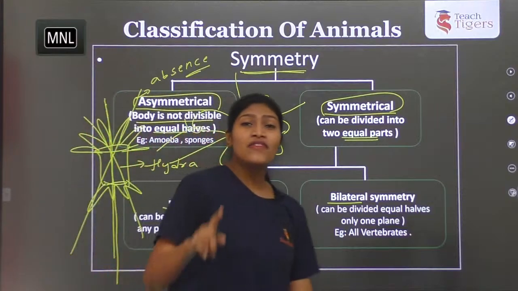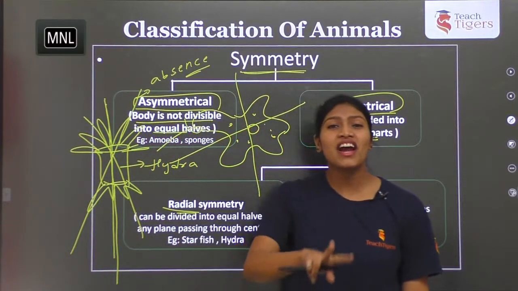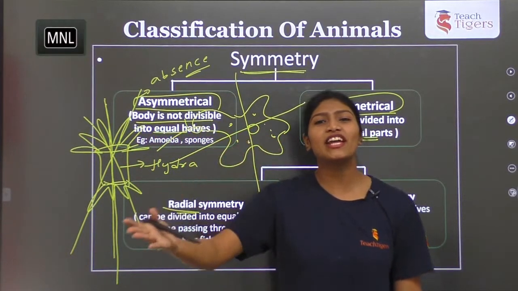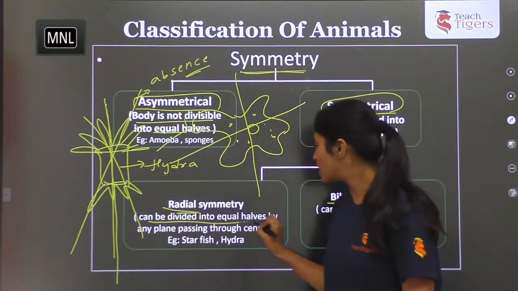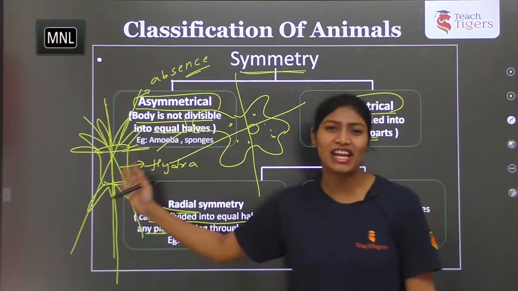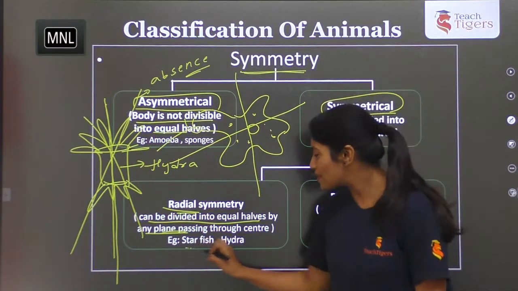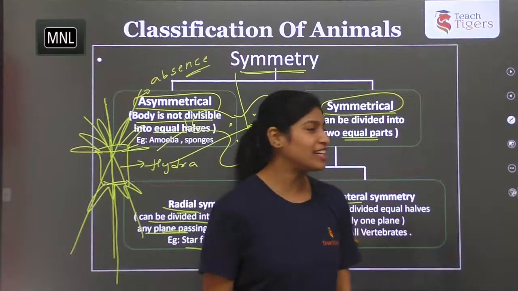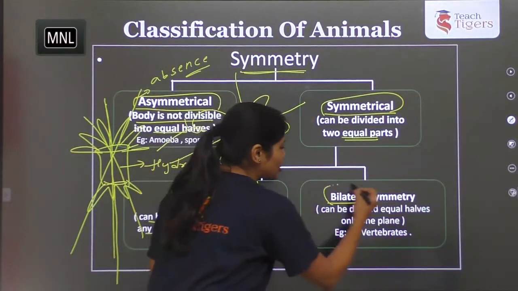So here, when the organism body can be divided into two equal halves in any plane of division, can be divided in equal halves in any plane passing through the center, it is radial symmetry. So examples are starfish and hydra. Fine. The next one is bilateral symmetry.